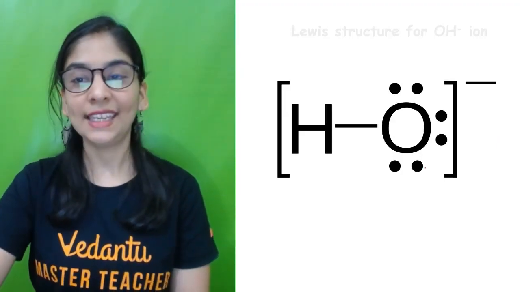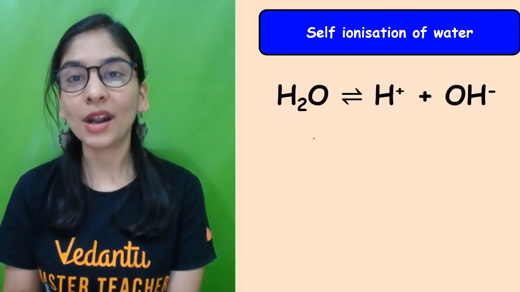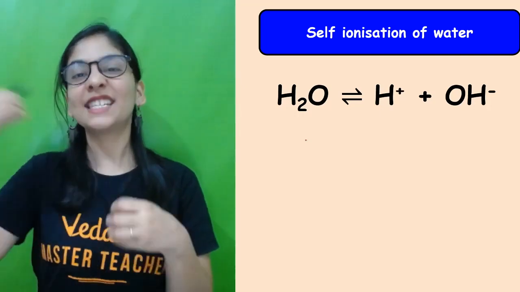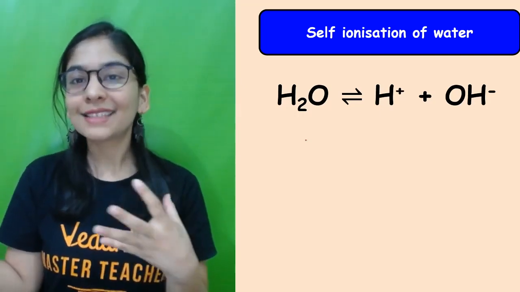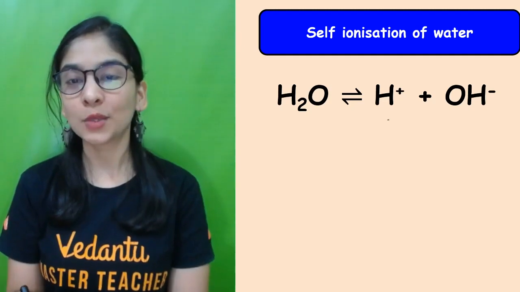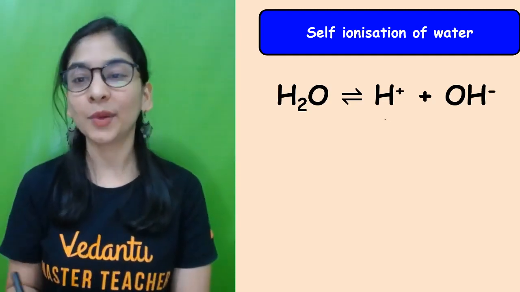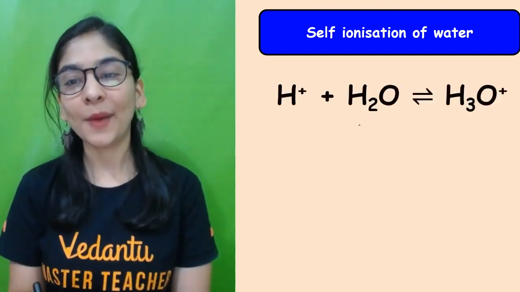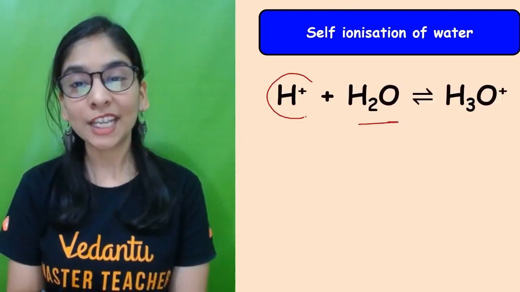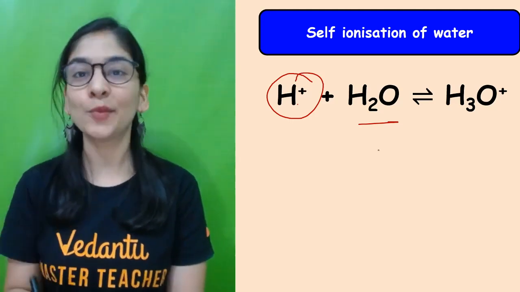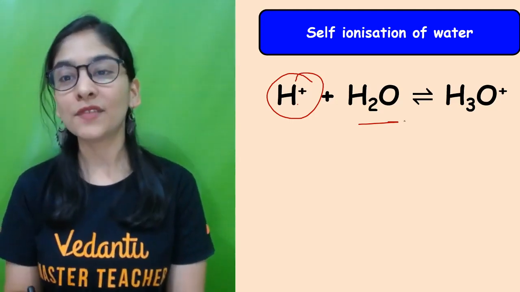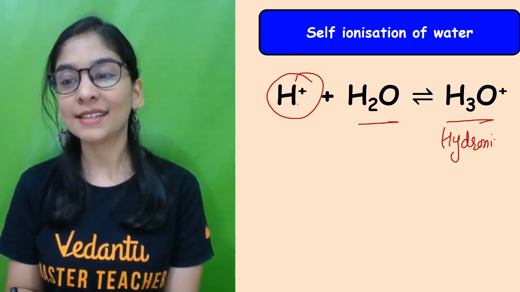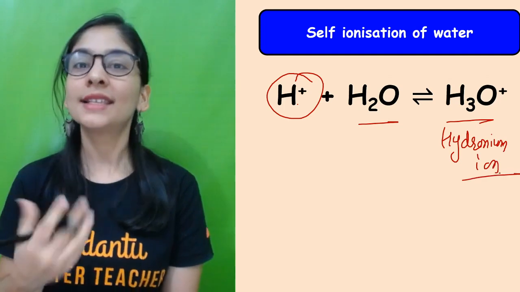You got it? Yes. So the point is, my water can show self-ionization. One water molecule will tell the other molecule, let's combine, and in that process, one will dissociate and combine with the other. It will dissociate in this way that we did discuss, and this H positive came from one of the water molecules, going to combine with the other water molecule to give you the hydronium ion. That is nothing but your what?